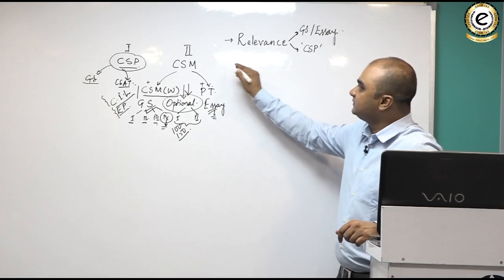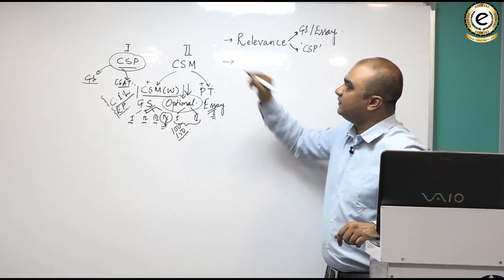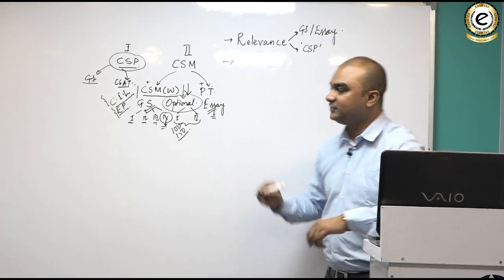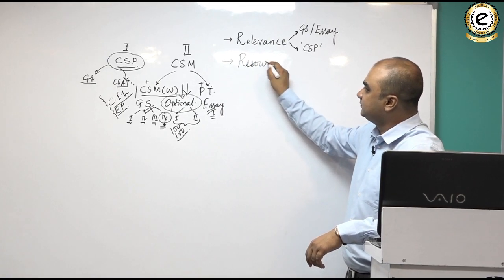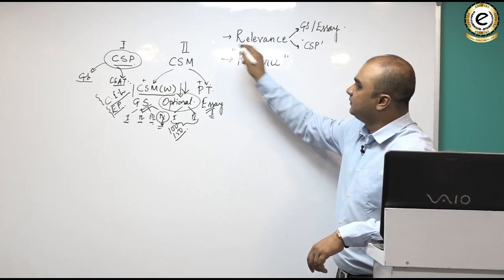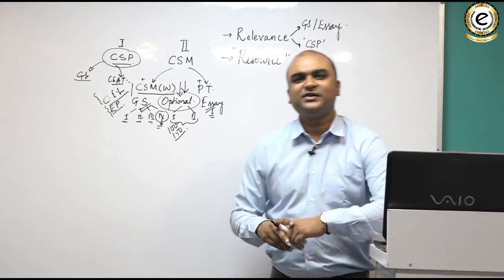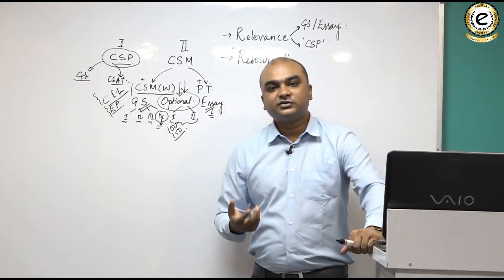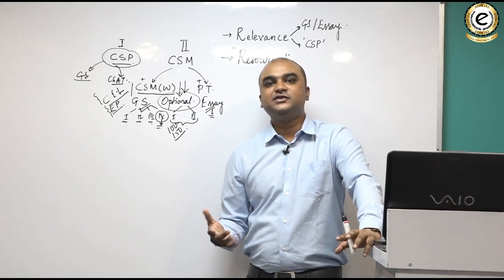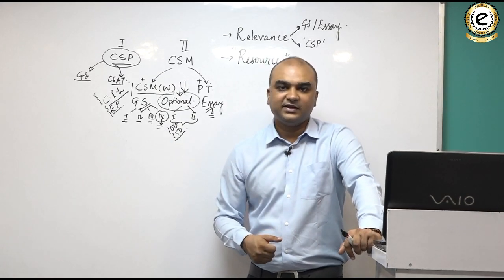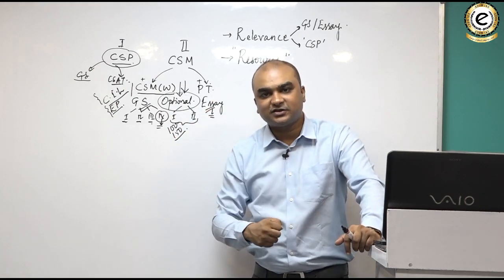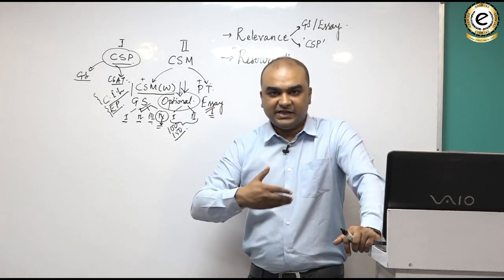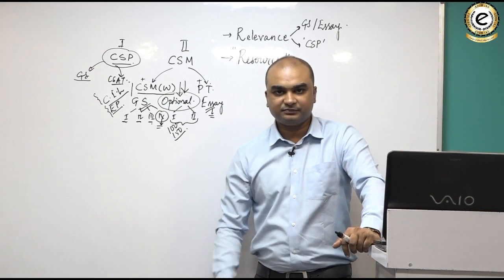The second factor that you should keep in your mind while choosing optional is the resource. Now, resource generally refers to the books, the materials, the magazines, the newspapers, etc. It means the material on the basis of which you will take forward your preparation.